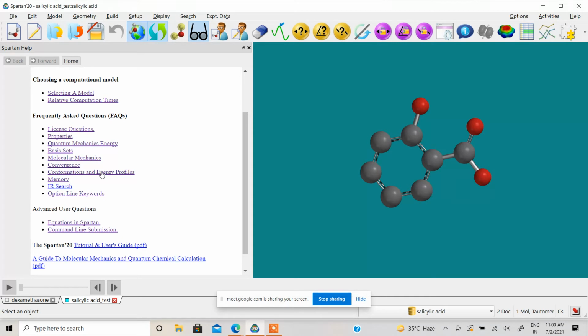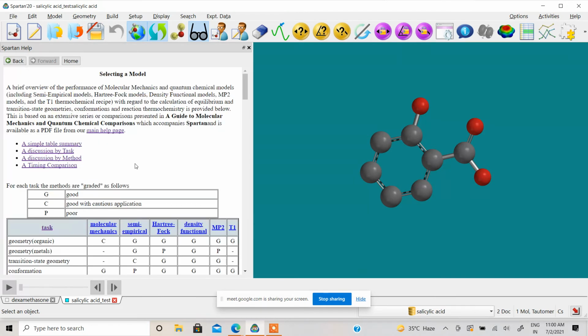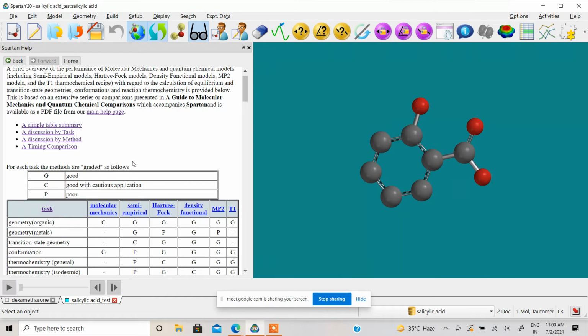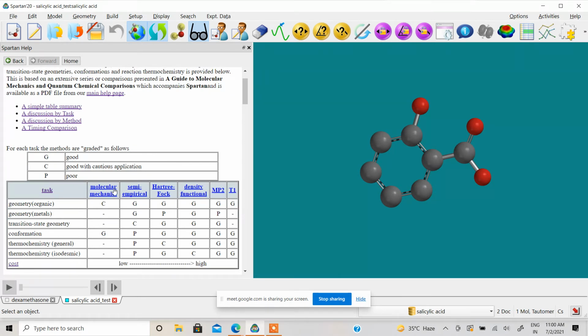Then the question which is normally asked by researchers, by the person who is working on the software: which model should I select? Selecting a model. This will tell you which model is good if you want to do molecular mechanics on the geometry of an organic molecule. By task, it is telling you which properties. G means good, P means poor, C means good with cautious applications.